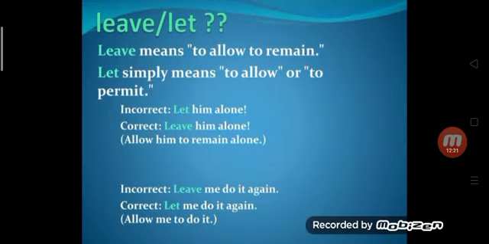Leave or let. Leave means to allow to remain. Let simply means to allow or to permit. Let him alone. You have to use leave him alone, to allow him to remain alone. Leave me to do it again. Here you have to use let me do it again, allow me to do it.